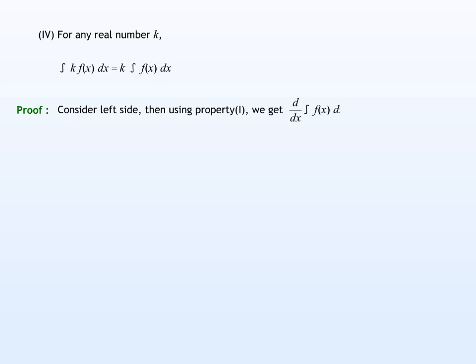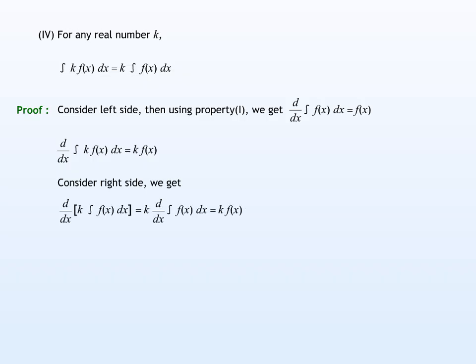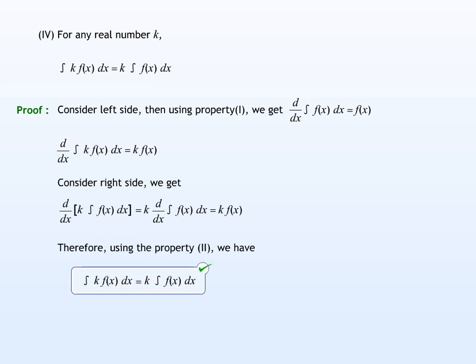Then, by using first property of indefinite integral, we can write the derivative of the integral k times f of x dx equals k times f of x. Also, the right side of the property to be proved is equal to k times f of x as shown. Therefore, using the second property, we prove the required property.